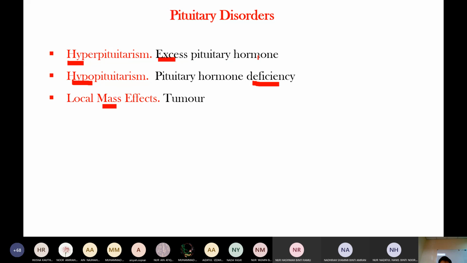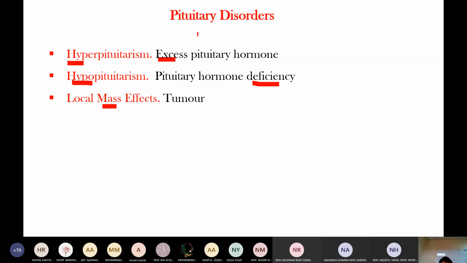So excess pituitary hormone leads to clinical manifestation. This is called pituitary disorder. There may be causes that lead to increased pituitary hormone production, and this excess pituitary hormone affects the organ and presents clinical manifestation. Hypopituitarism is also the same.